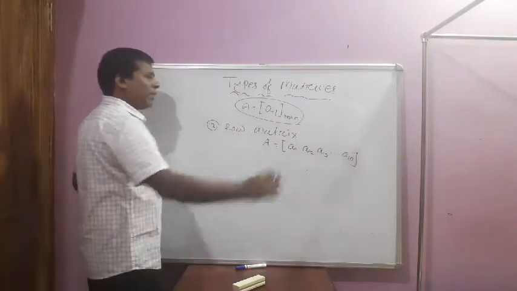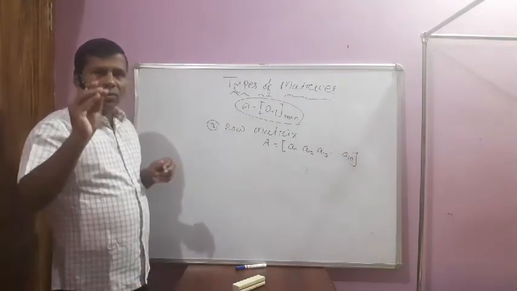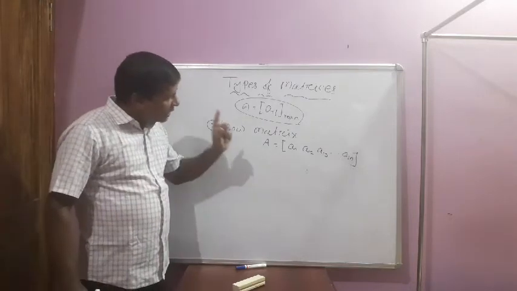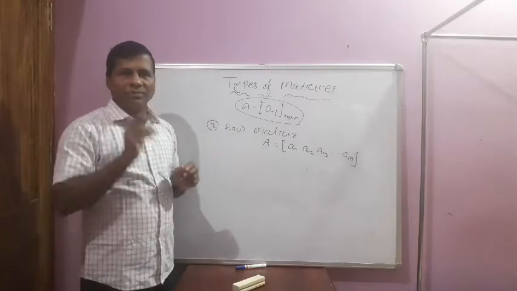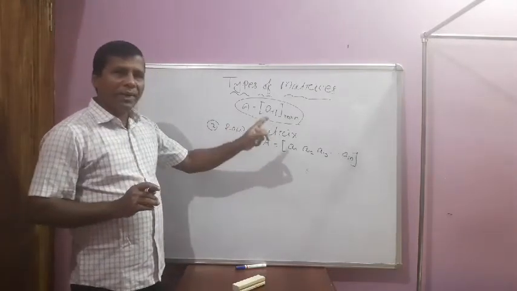These types of arrangements known as a row matrix, which arrangement contains only one row and n number of columns, that is called to row matrix.